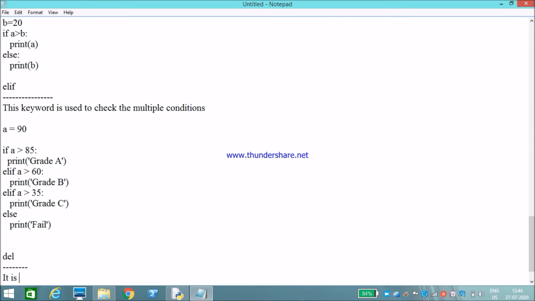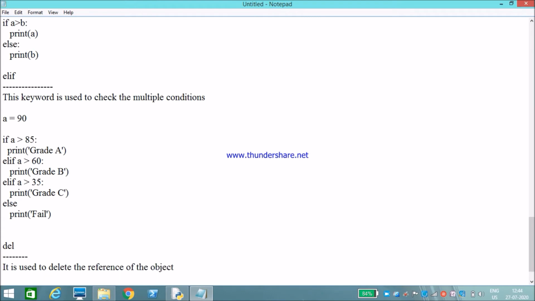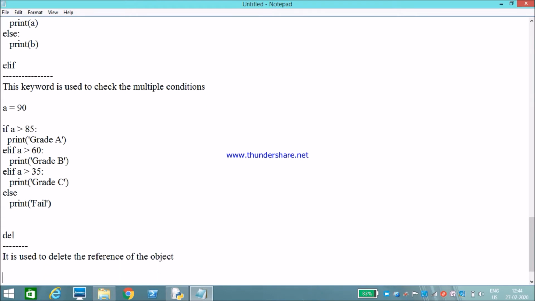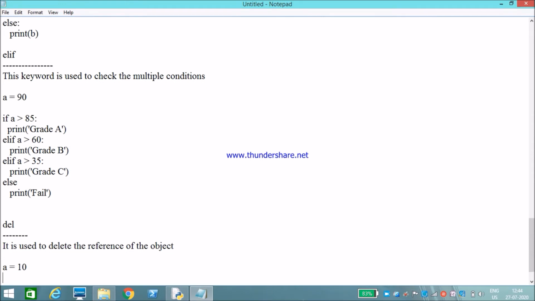It is used to delete the reference of the object. Okay, for example, I have created a is equals to 10.